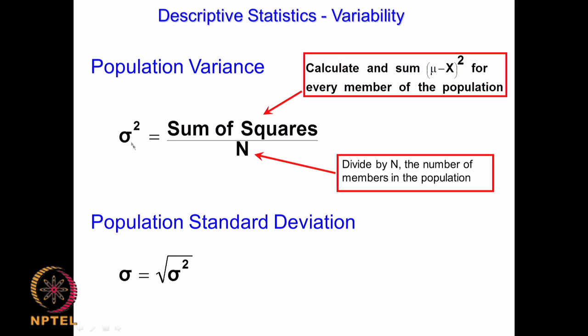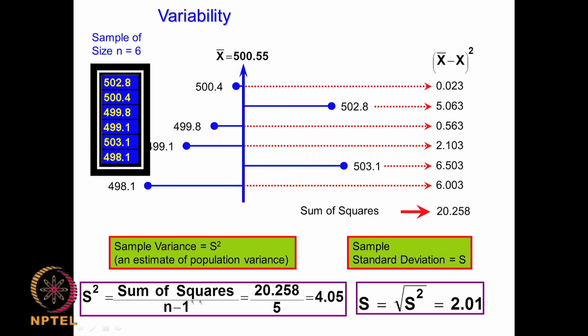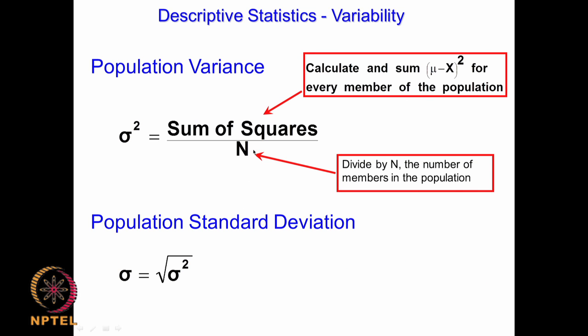So analogous to s square, we also have sigma square, where we say sum of squares divided by n. As you might have noticed, instead of n minus 1 which we have here, we are just having n, because in a population the number of data points is huge. That does not make much difference whether we take n or n minus 1. Okay. So the population standard deviation of course is the square root of this.